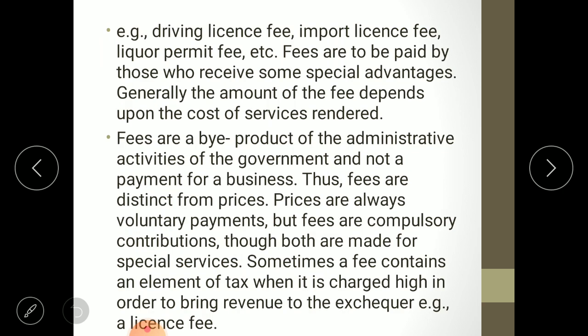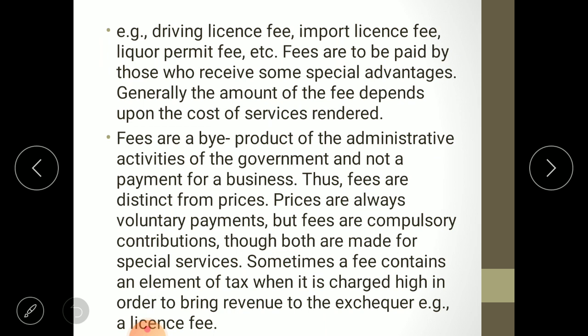When you are giving a driving license, you are allowing people to drive on the roads. You are allowing people to use the highways. Then import license fees. By import license fees, you are giving permission to import certain products. Then liquor permit fee. By liquor permit, you are giving permission to sell liquor within a country. So these are the license fees by which you are giving permission to use something.